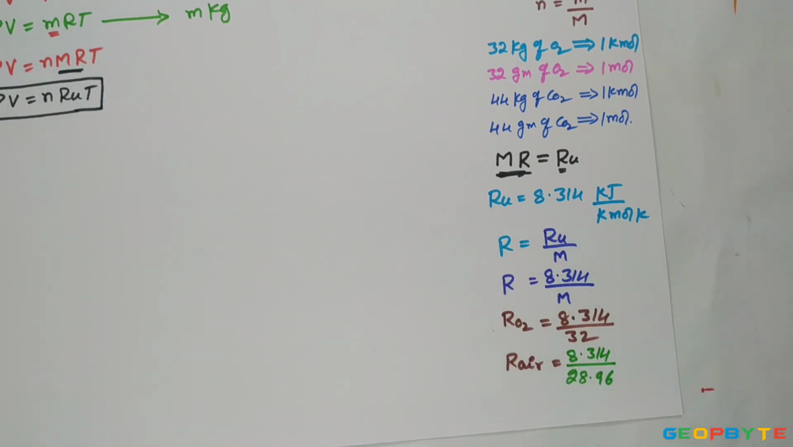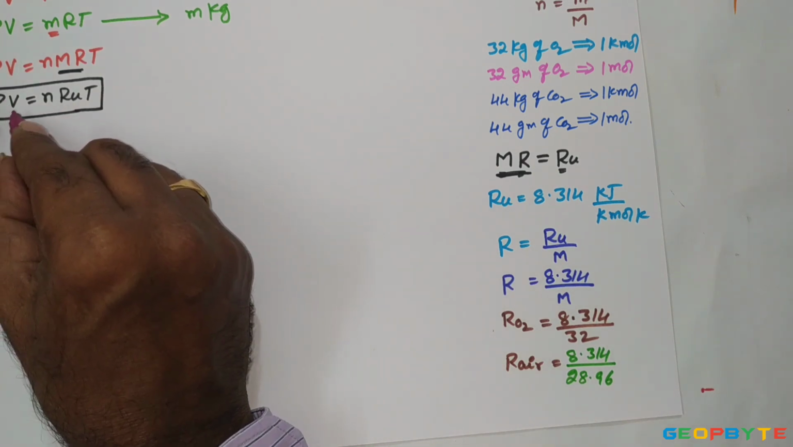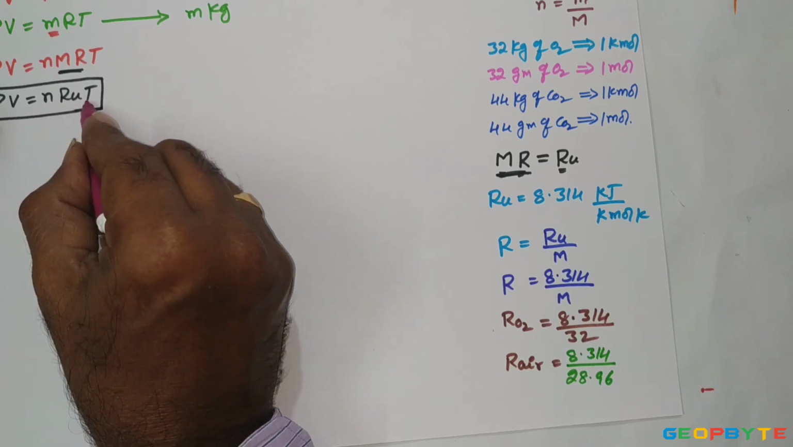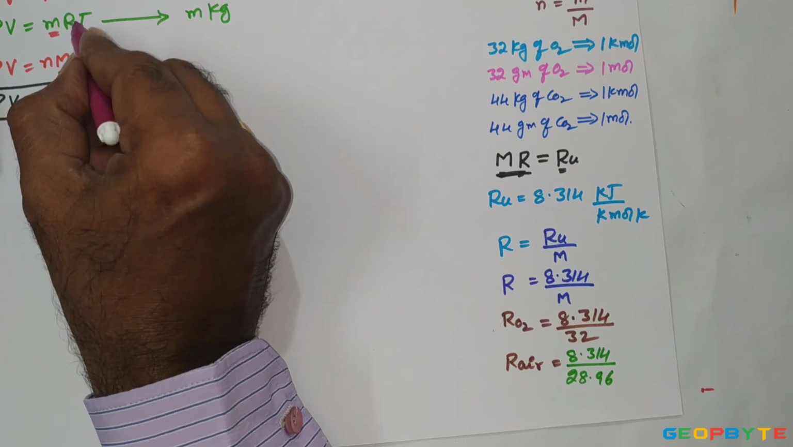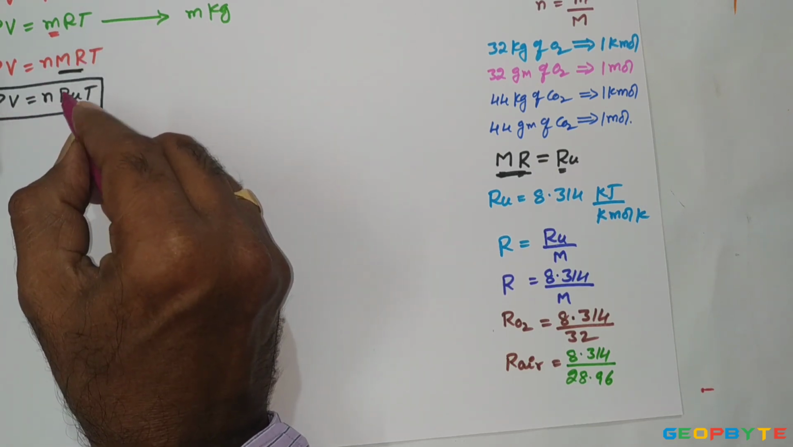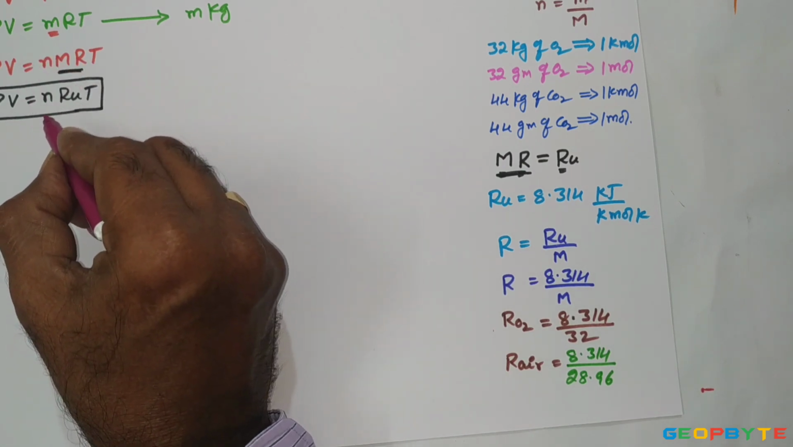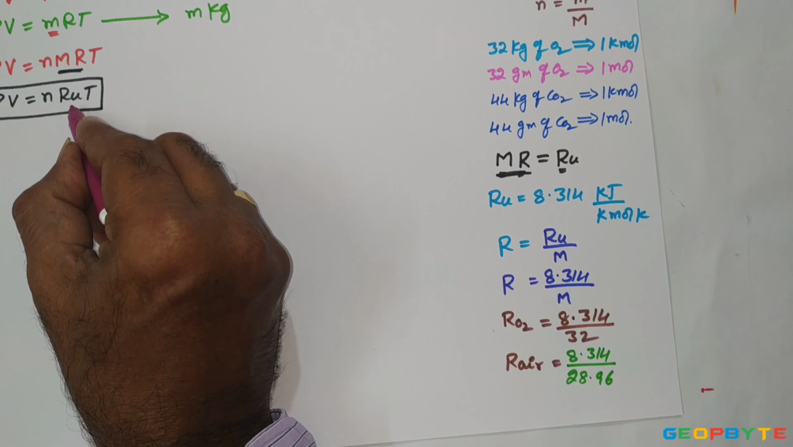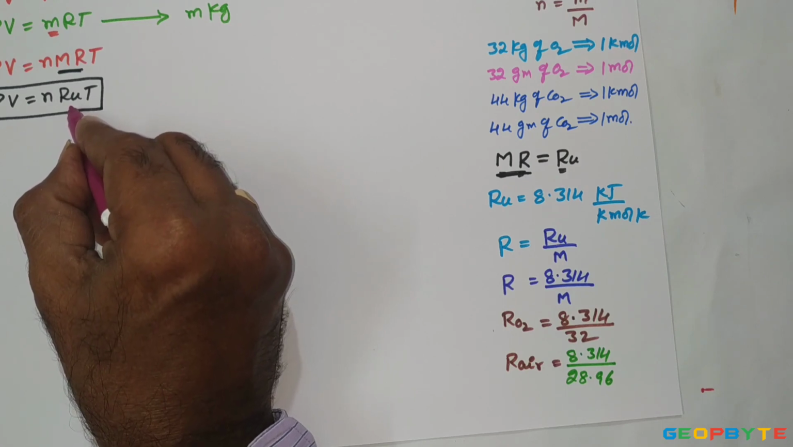Majority of the students are getting confused with these two relations only. Majority of the students are writing PV equal to N into R into T. It's not correct. PV equal to m into R into T is correct, but PV equal to N into R into T is not. Remember, in the ideal gas equation, if you want to write the number of moles, the R should be in the form of universal gas constant, that is Ru.